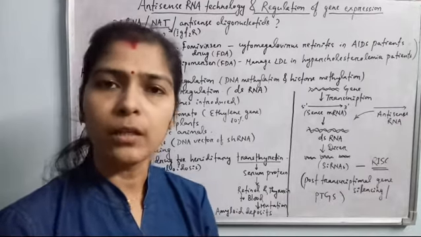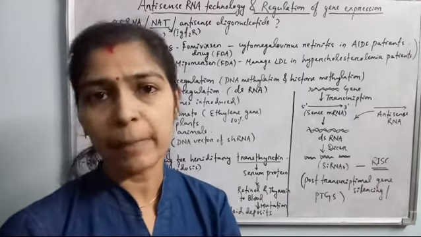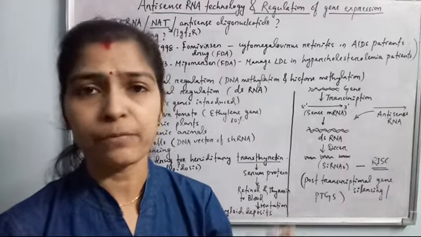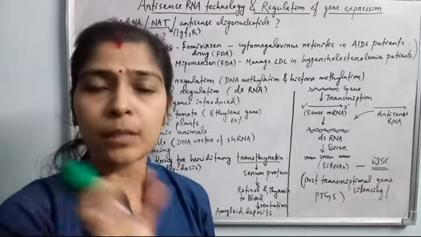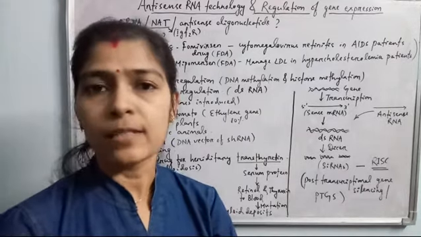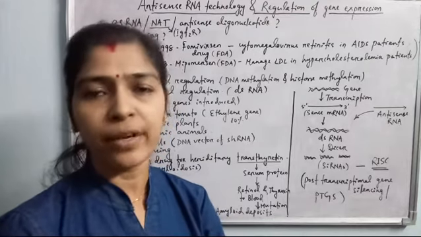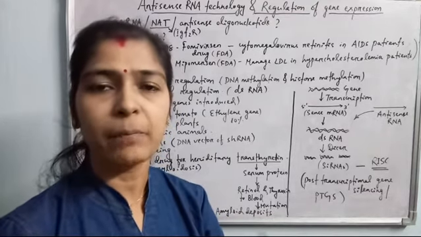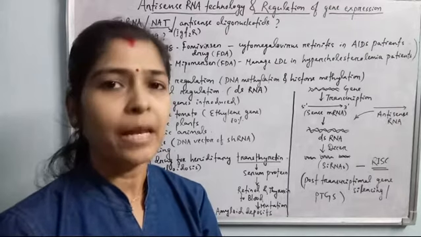We can create transgenic animals and plants by application of RDT, by use of different types of vectors. We can insert a particular cDNA into the cells of plants and animals and can prevent them from different types of diseases and can make transgenic animals and plants.